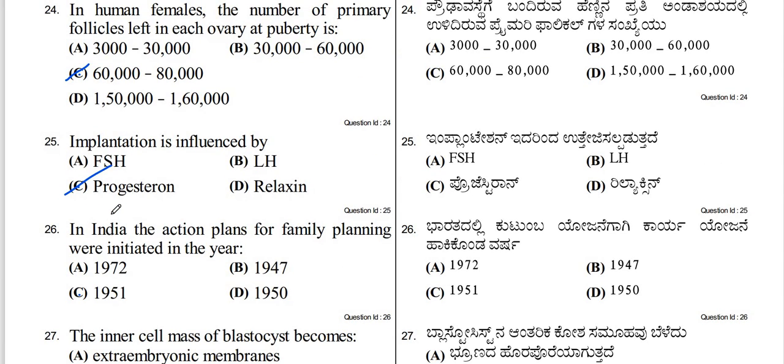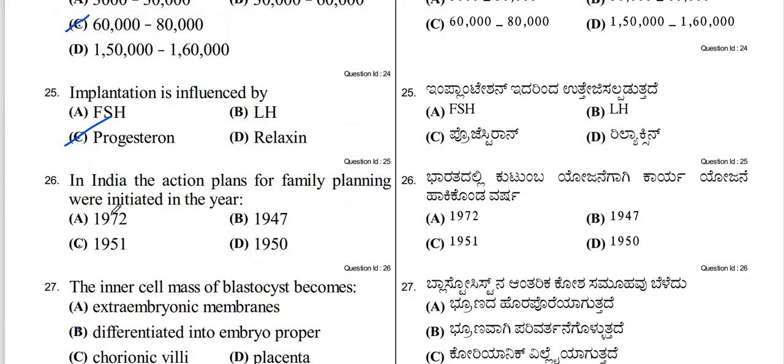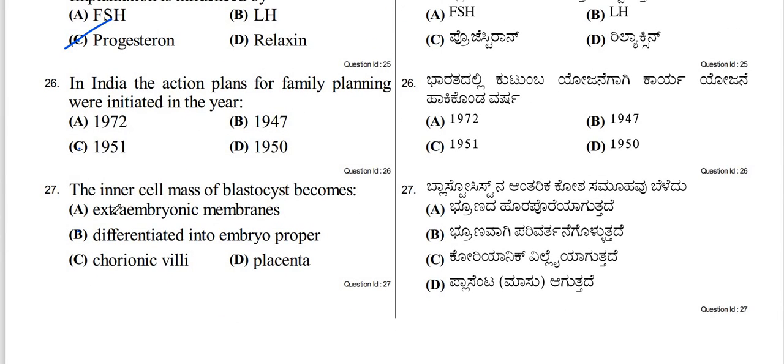26th. In India, the action plans for family planning were initiated in the year. So the action plans for family planning were first initiated in 1951. So option C, 1951, is the correct answer.